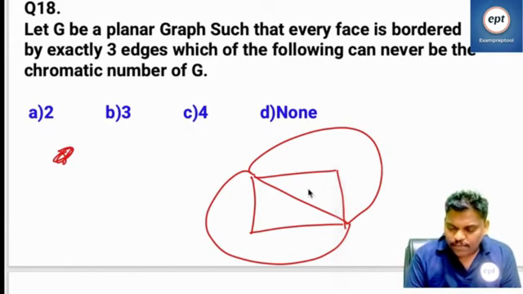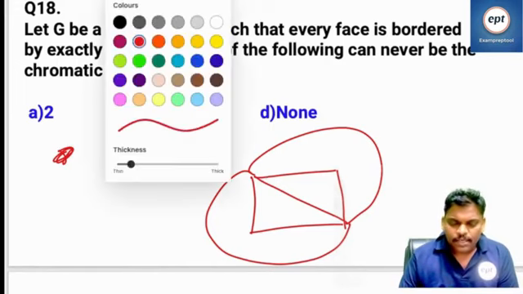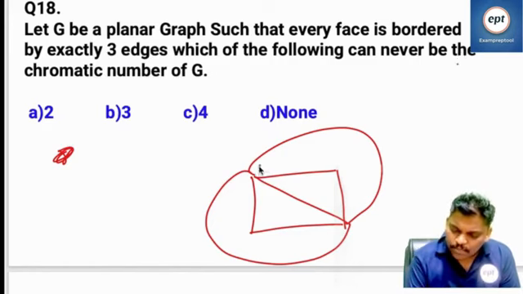When every face, every region degree is 3, there is a triangle. When there is a triangle, 3 colors are compulsory: C1, C2, C3.